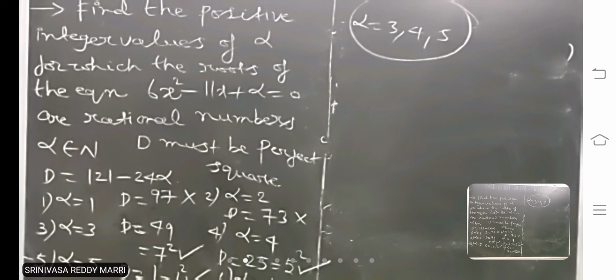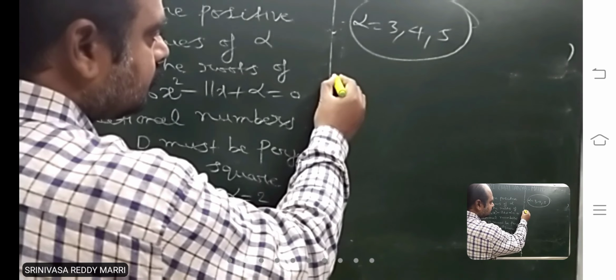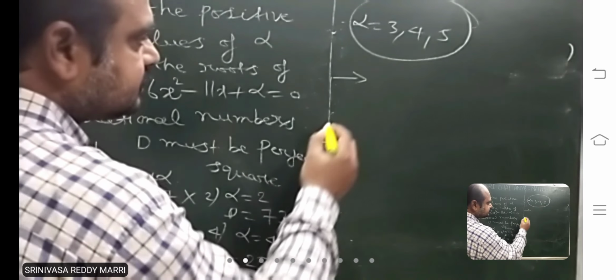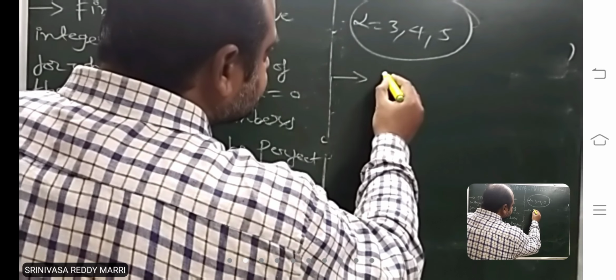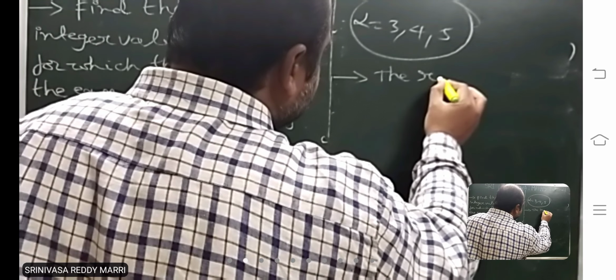Now look at the next. Suppose, look at the roots of, this is a very important case for IIT.